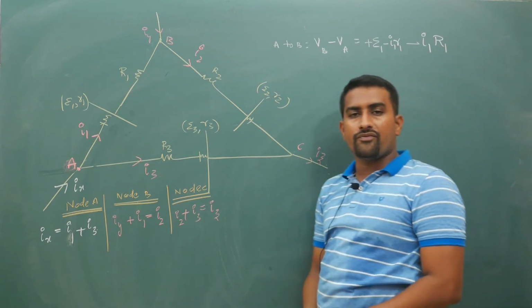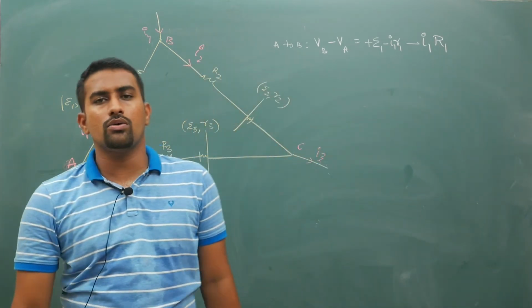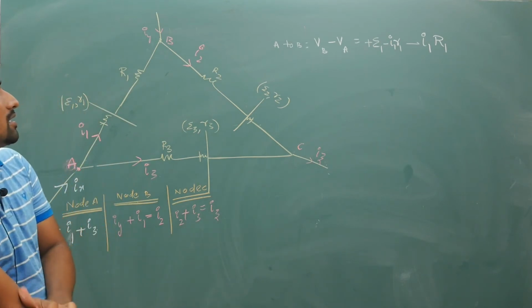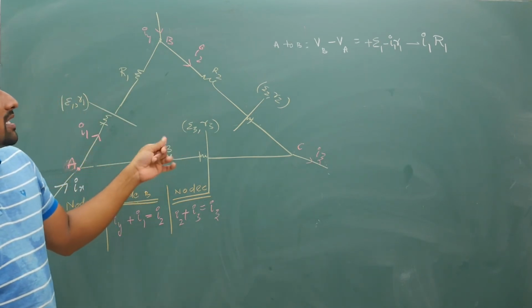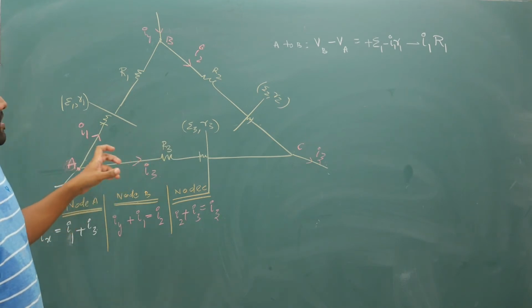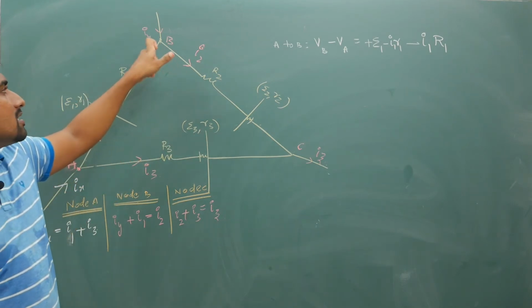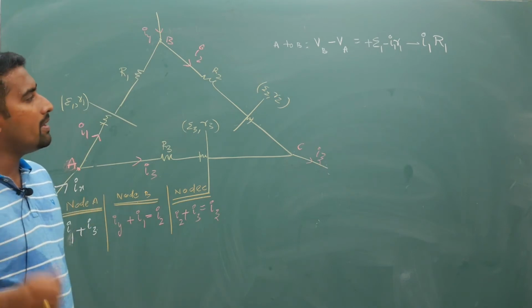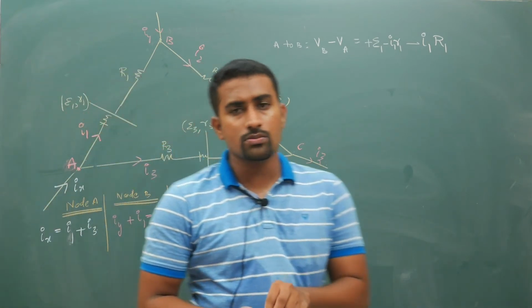So if somebody asks you to calculate the potential difference between 2 points in a circuit, simply apply your Kirchhoff's sign convention, and if you are going from A to B, you will get this point's potential minus the other point's potential. Now many people get confused with Ohm's law.